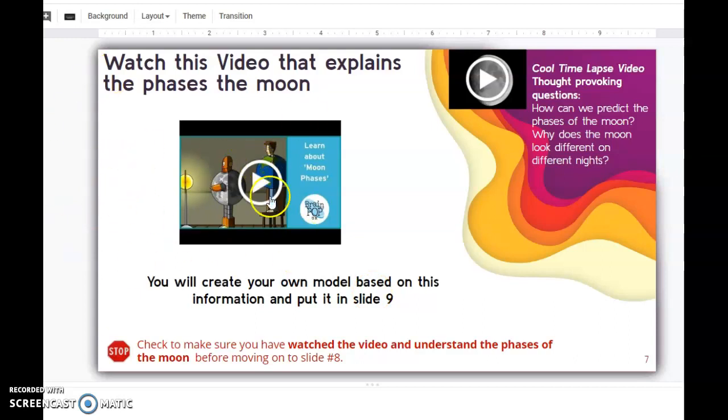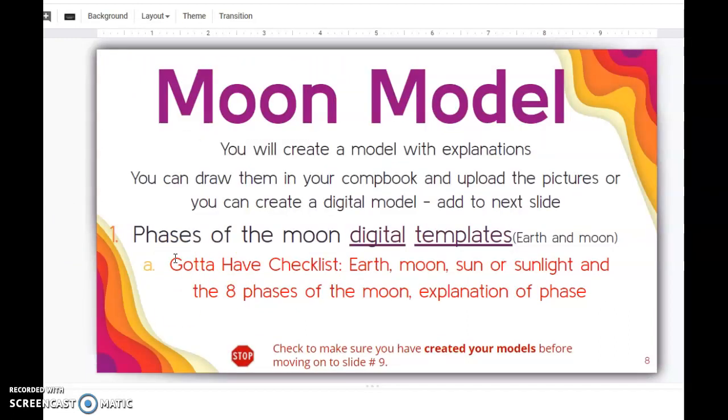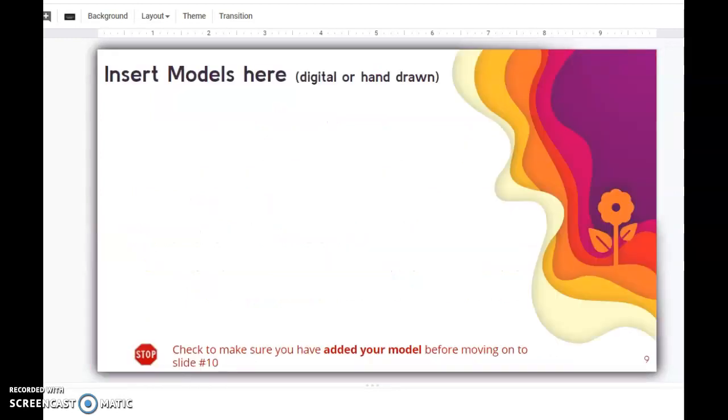So just an informational slide. You're obtaining information here so that you can click on slide 8 where you are going to learn to create your model. Gotta have checklists. You need to have the Earth, moon, sun, or sunlight, and 8 phases of the moon, and then explanations of how we get those phases. Short explanations. There's 2 different digital templates here if you want to use them. If not, you can hand draw it in your comp book. Either way, put your phases of the moon model here on slide 9.